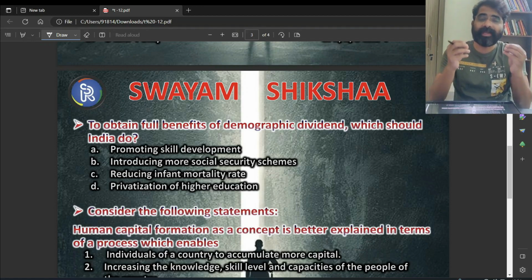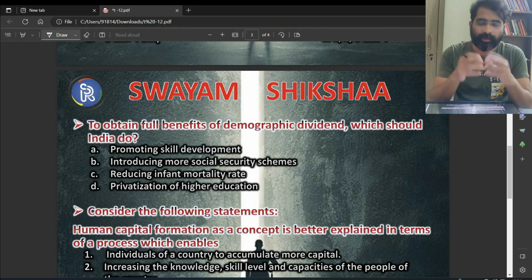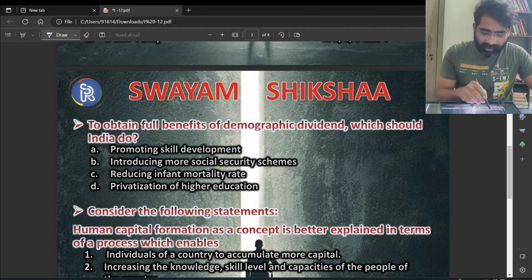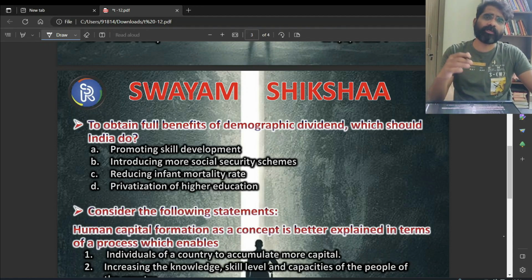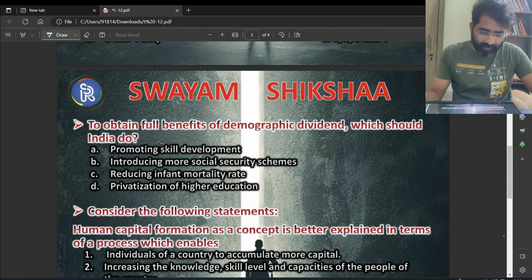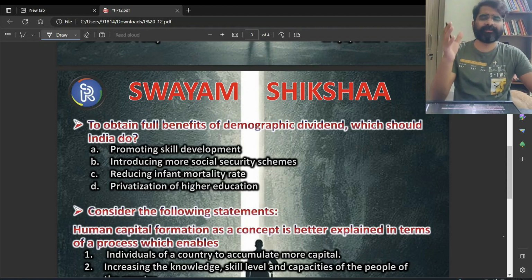So what is that main aspect? We have to look into it. That is the question here. So here, introducing more social security. Social security, of course, no doubt it is important, especially for the old age. Reducing infant mortality, it is basically for less than 5 years. We are talking about infant mortalities here.